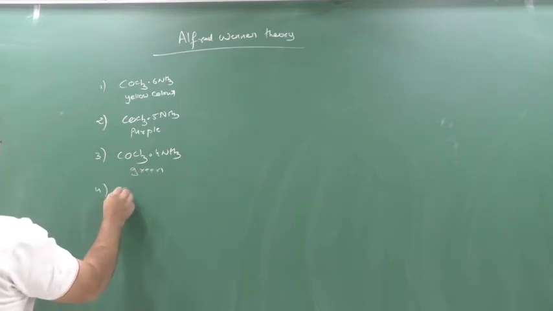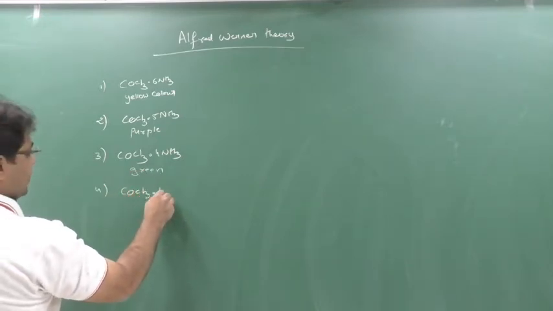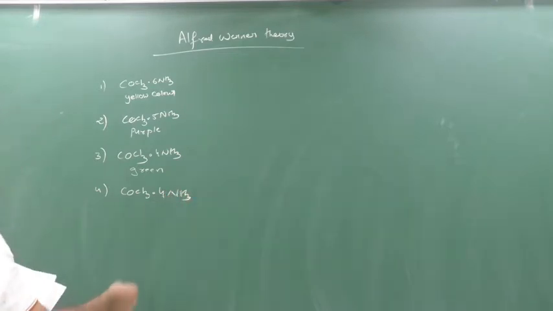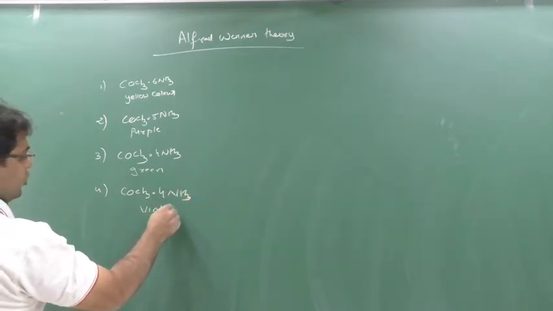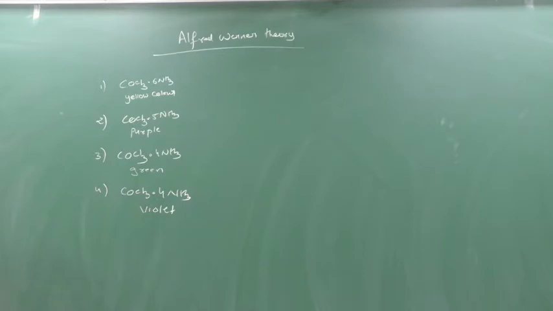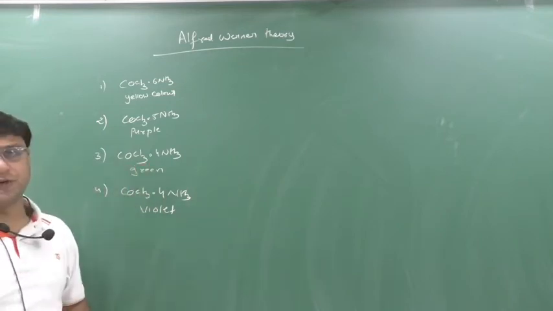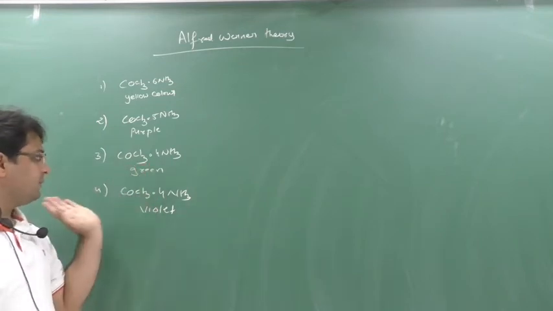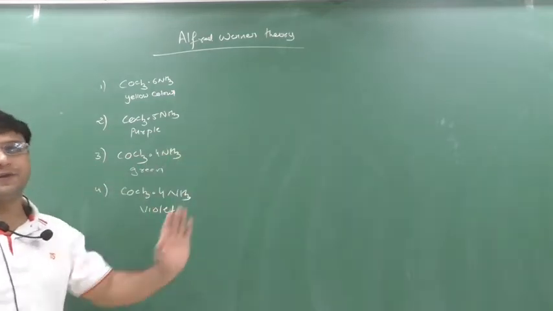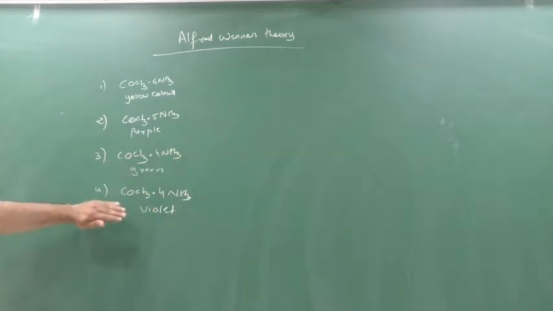And fourth, he took CoCl3 into 4NH3. It was violet in color. Sir, both are the same, no? No, both are not the same. Both are isomers of each other. Isomers means compounds having the same molecular formula but different structural formula. So their molecular formula is the same, but when you see the structure, it will be different. Clear? So these two compounds are not the same.